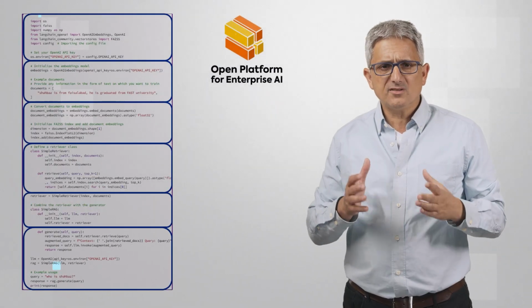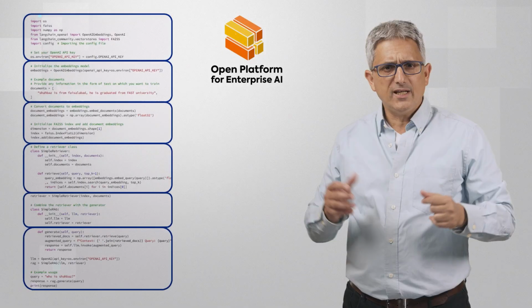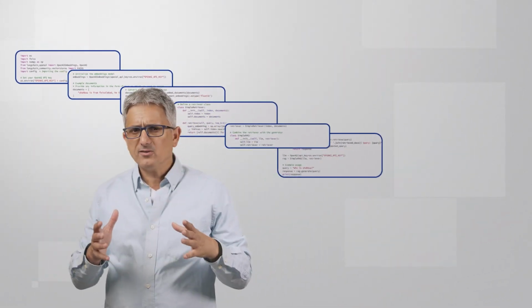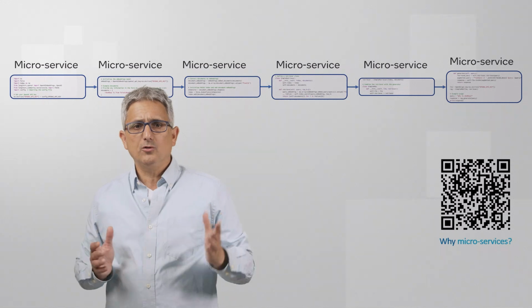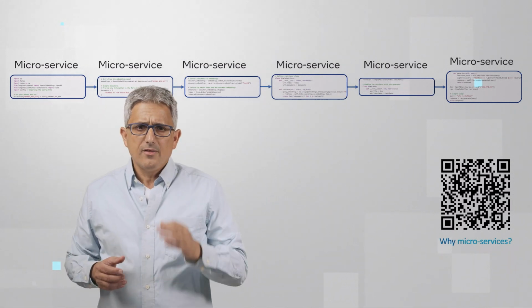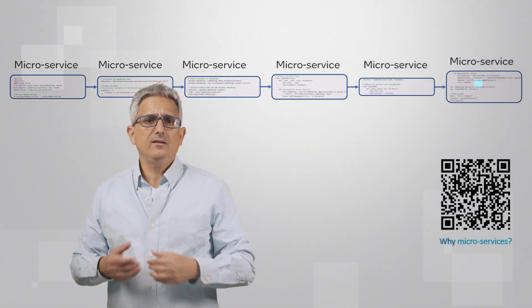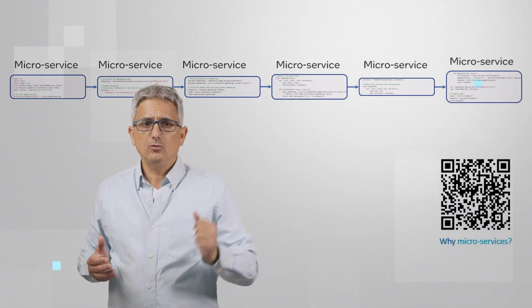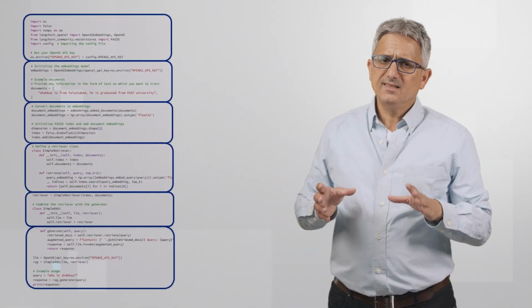OPEA provides microservices that you can use to construct full GenAI applications. These microservices can run on various cloud platforms like AWS, Azure, Google, and more, and of course, on-prem on your machine. They can run on CPUs, GPUs, or AI accelerators. They all run as standalone containers, and they are composable. Let me show you an example.